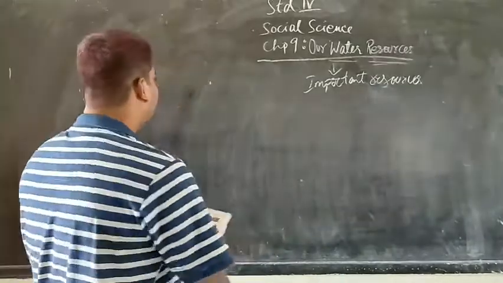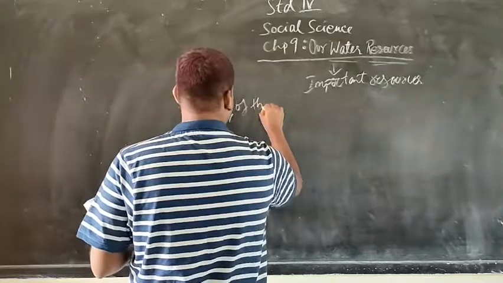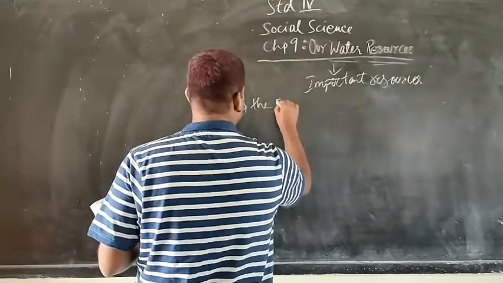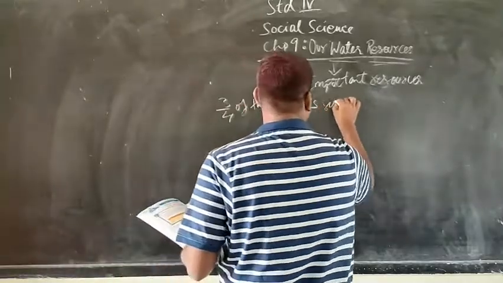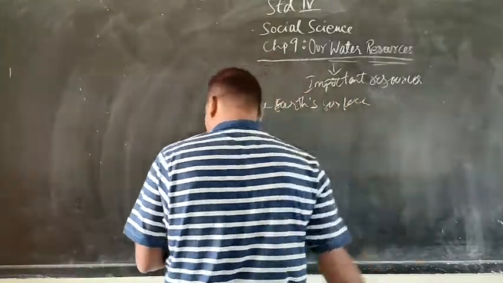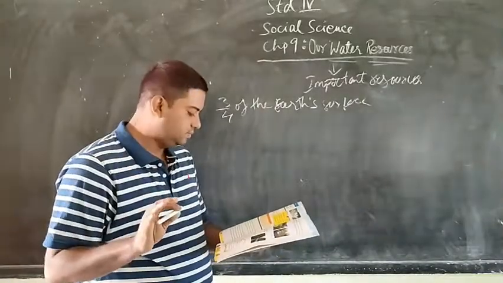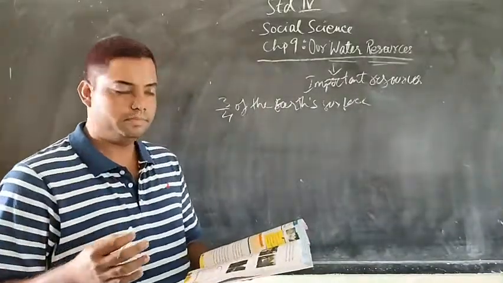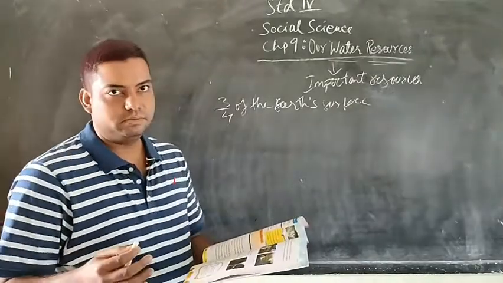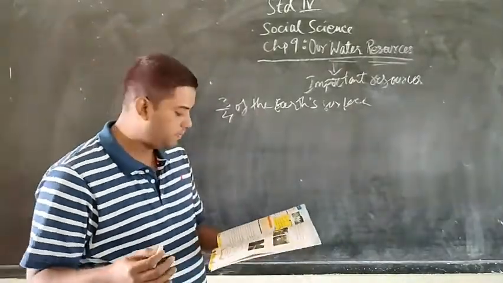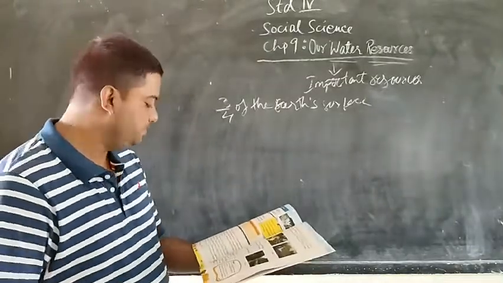And water, it covers nearly 3/4 of the Earth's surface. But saline or salty water is not good for us. We need fresh water, which is available, but it's only 3% which is present in Earth. So now the question which arises is from where do we get the water?